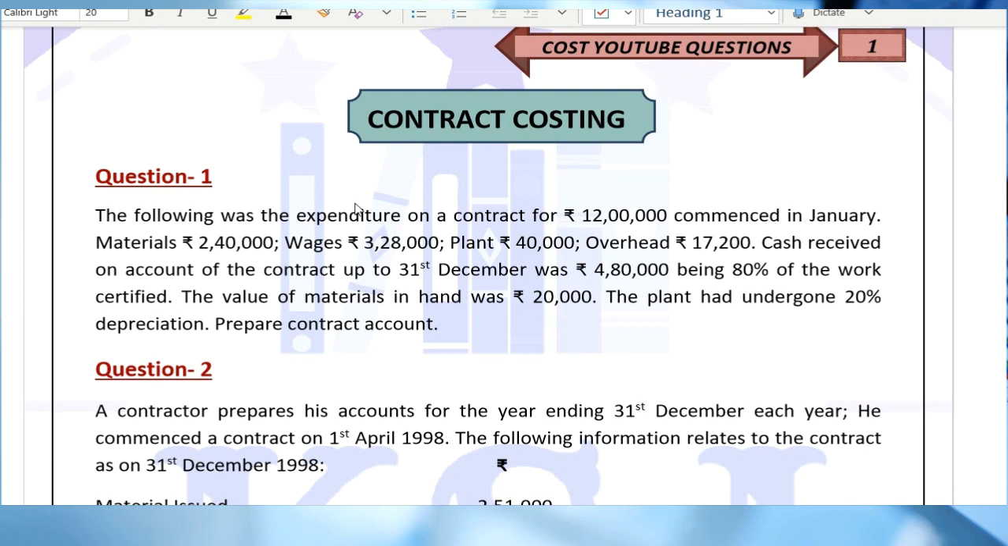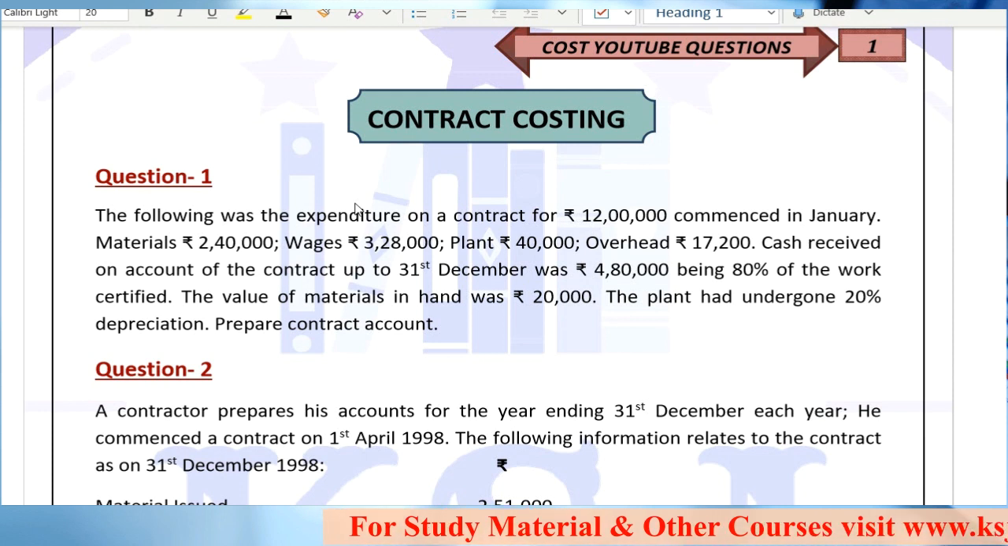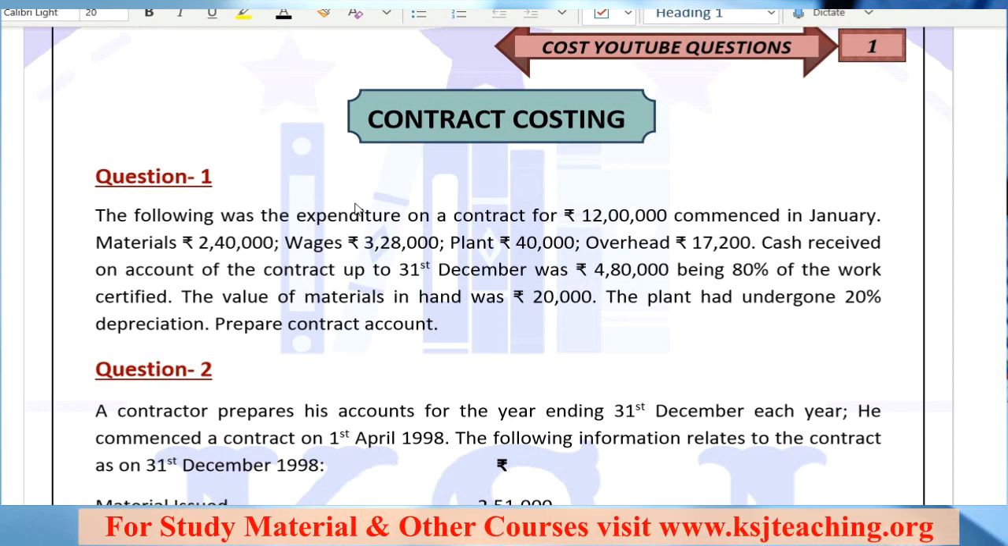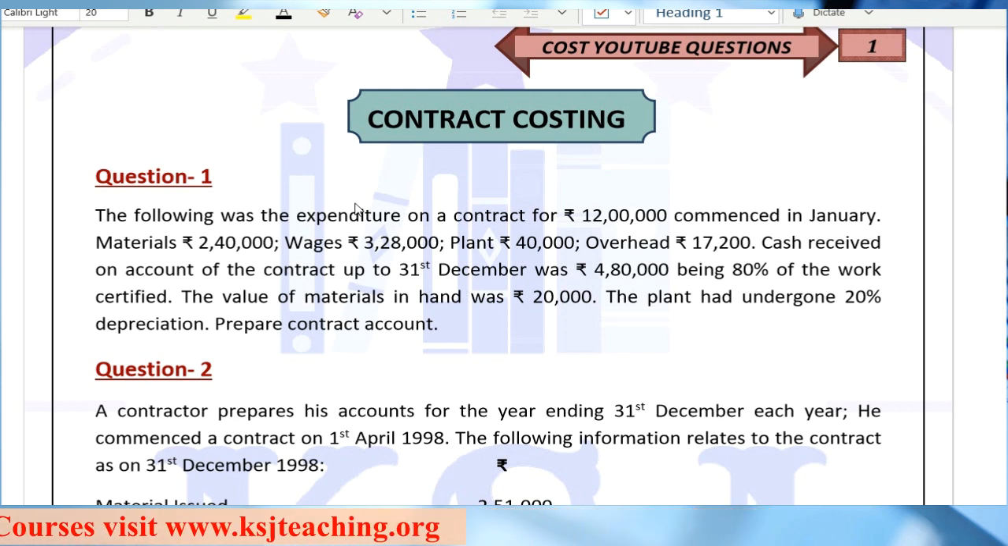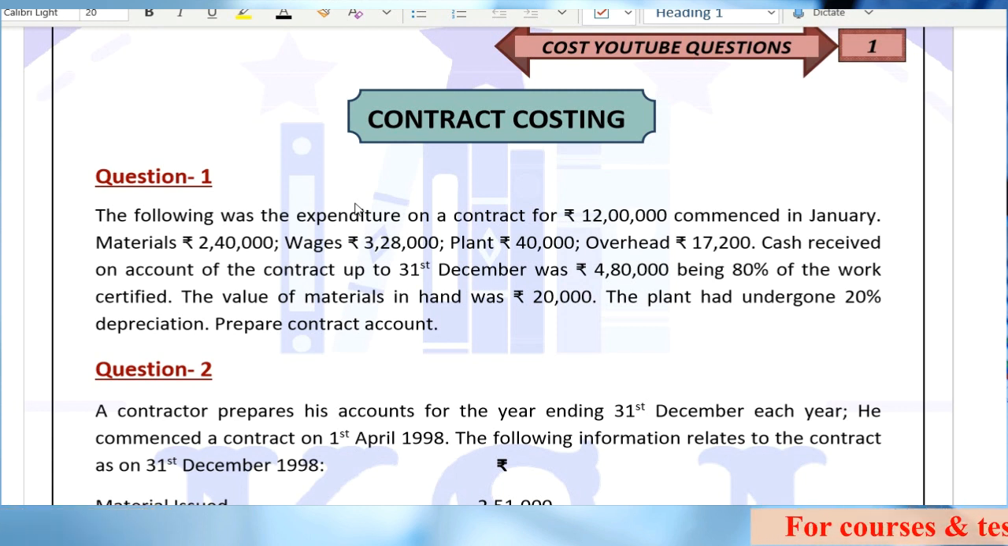So the four parts that I told you we are going to study the contract account in, we have already covered all four parts, right? Material, labor, overheads. Then we discussed plant and machinery. Then we discussed work in progress, and then we discussed the notional profit, right? So we have covered all the four parts for the contract account.